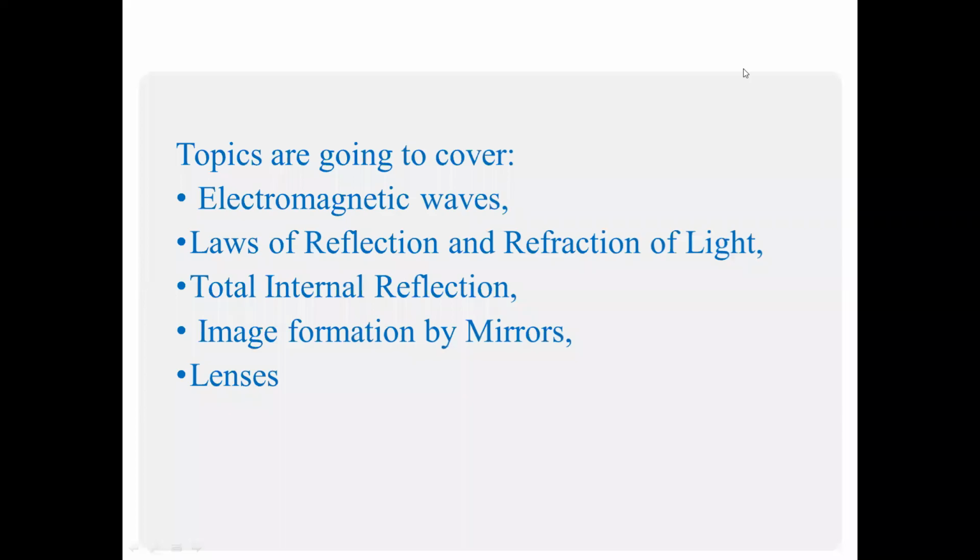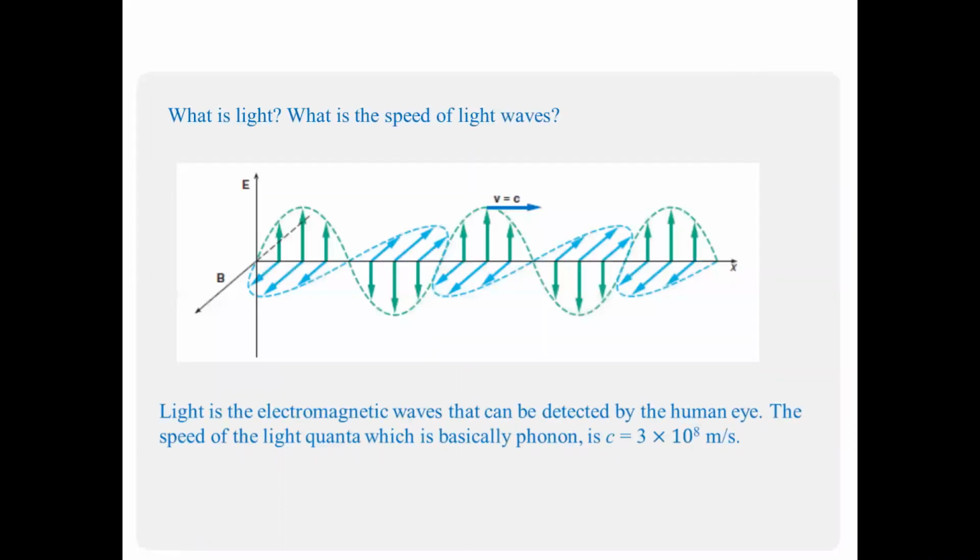Hello everyone. Today I am going to discuss electromagnetic waves, laws of reflection and refraction of light, total internal reflection, image formation by mirrors and lenses. Let's start with electromagnetic wave. What is light? What is the speed of light waves? What is the relation between light and electromagnetic wave?